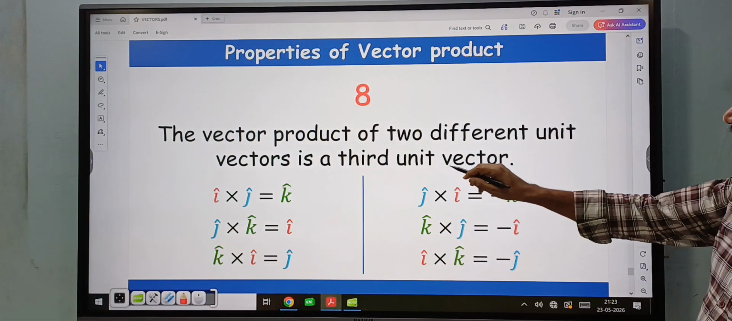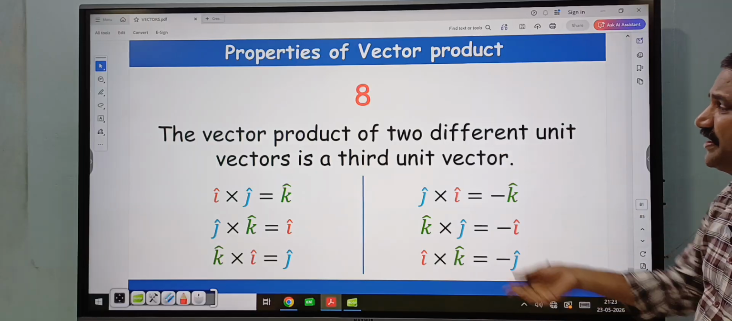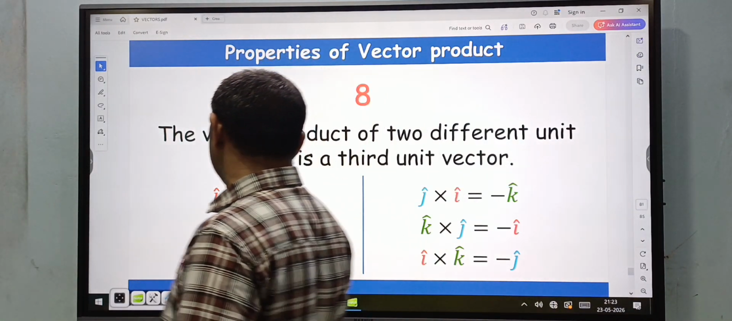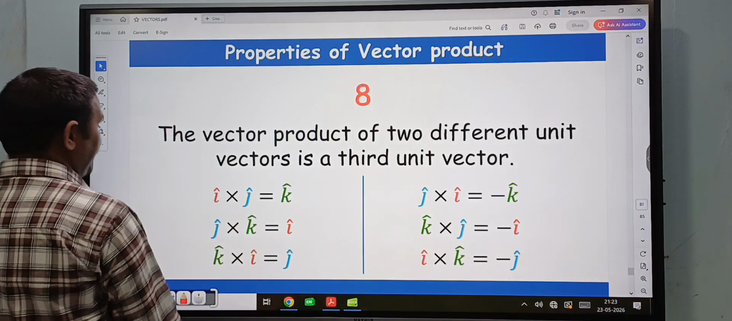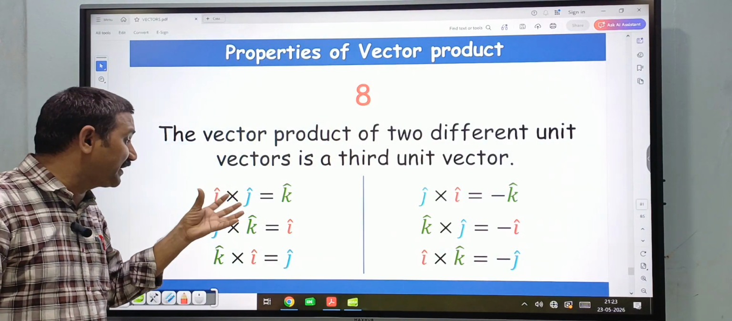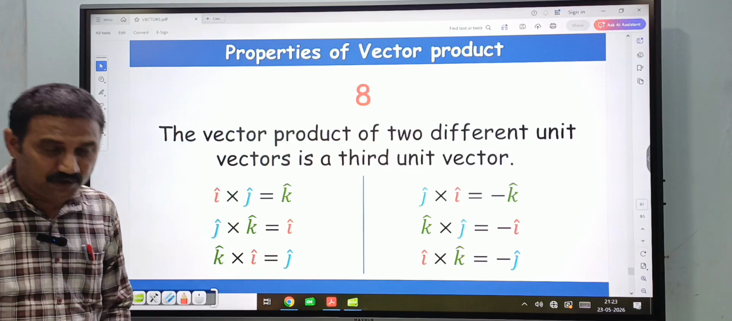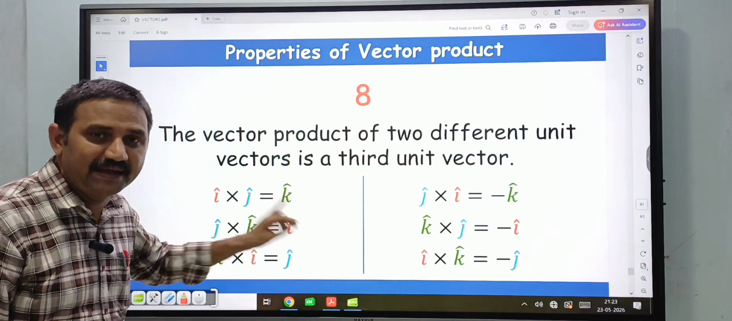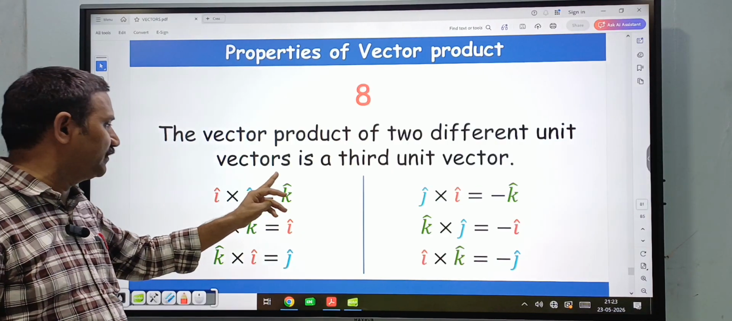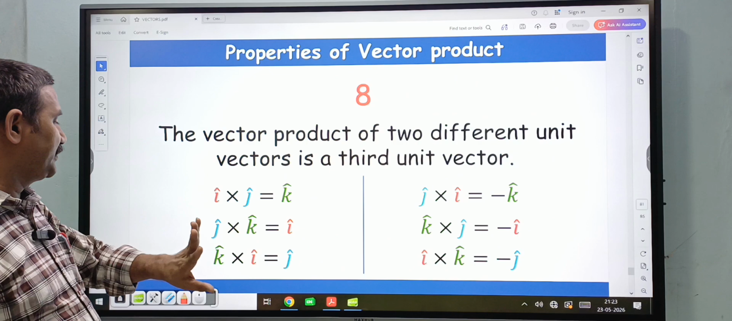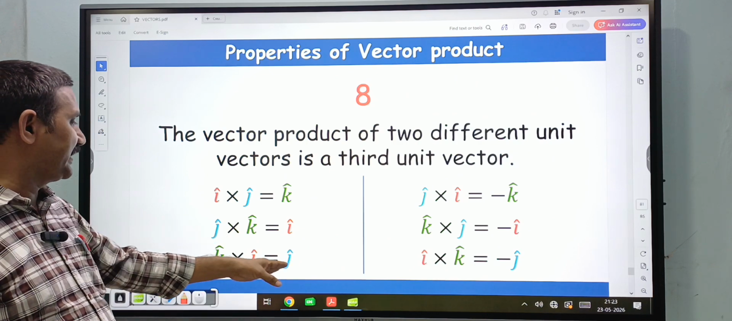Next, similarly, the vector product of different unit vectors, like I cap cross J cap. I cap cross J cap is equal to K cap. So here I cap is one vector and J cap is another vector. The I cap cross J cap vector is perpendicular to both vector I cap and vector J cap, that is K cap. So I cap cross J cap is equal to K cap. And similarly, J cap cross K cap is equal to I cap and K cap cross I cap is equal to J cap.